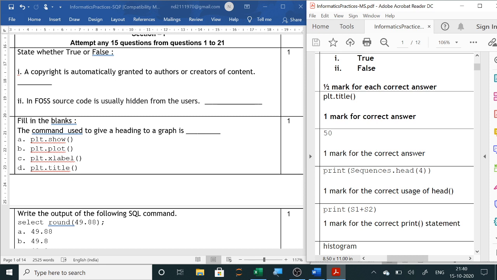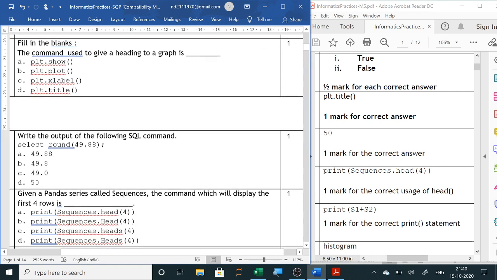Next, fill in the blanks. The command used to give a heading to a graph is plt.title, that is the answer. Now all the answers you can see on the right hand side. CBSE has given the marking scheme also. Now show will show the table, plot will draw a line, that is a line chart it will make. xlabel will give a label to the x-axis, ylabel will give a label to the y-axis, title will give the heading to a graph. So here the question was the command used to give a heading to a graph, so the answer will be plt.title.